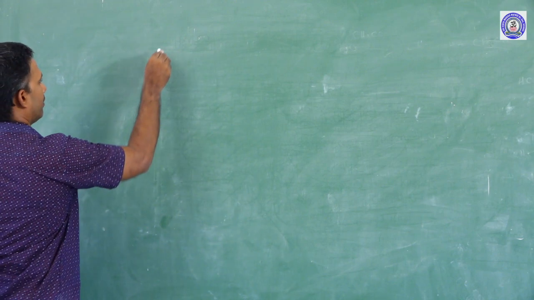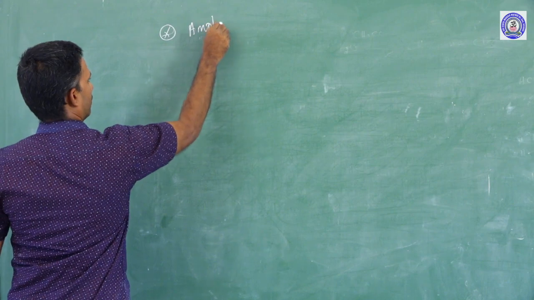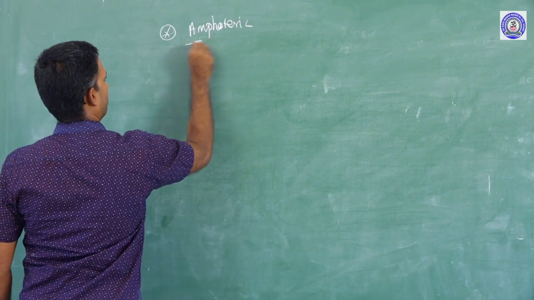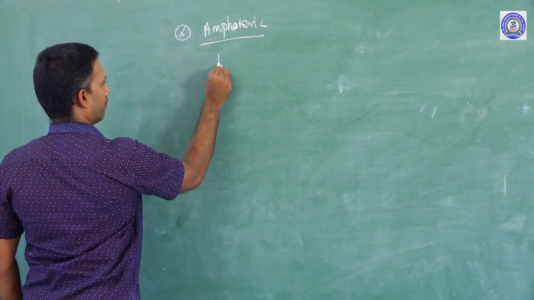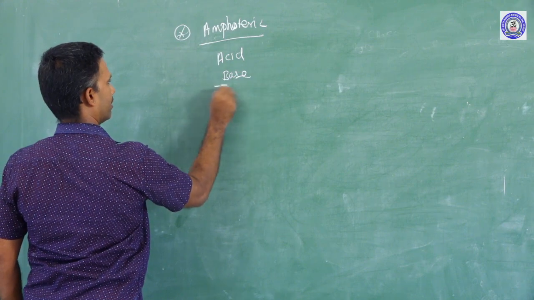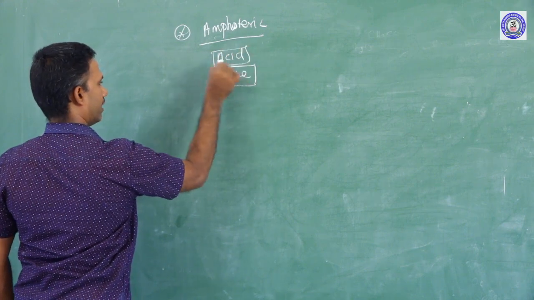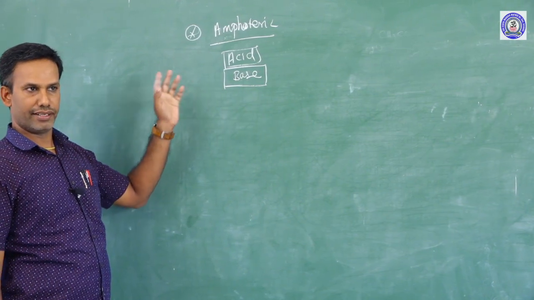Move on to the properties of amide. It is an amphoteric substance. What is called amphoteric? Dual nature. It can behave both as an acid and as a base. In science, we cannot say simply in words acid and base.